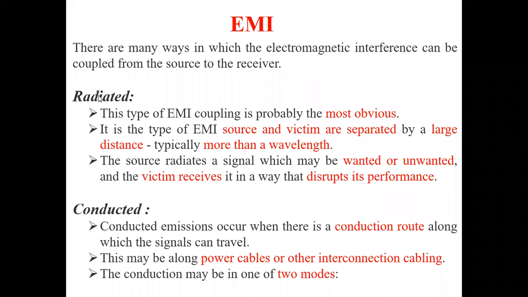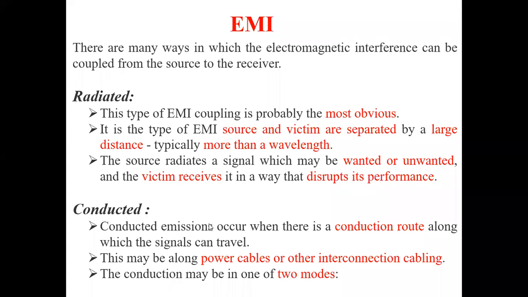Radiated implies nothing but the source and the victim are separated by a large distance, typically more than a wavelength. The source radiates a signal which may be wanted or unwanted, and the victim, the receiver side, receives the signal and it may disturb the performance. To overcome this, what we have to do? We have to reduce the level of interference. So that is the first one, radiated.